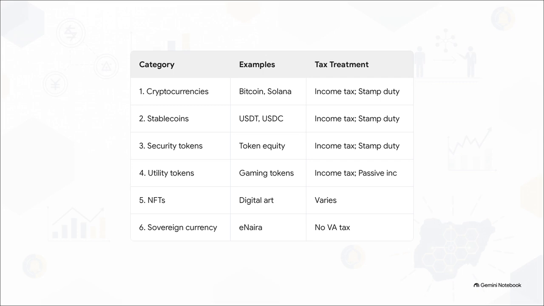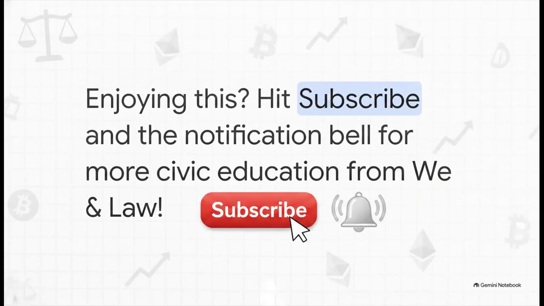Category 5 covers NFTs, where the tax treatment actually depends on your economic substance, like are you the creator or an investor. But you really want to pay close attention to Category 6, sovereign currency. This includes the e-Naira, and it is explicitly treated as fiat. That means it has absolutely zero virtual asset tax obligations. Pretty interesting, right?